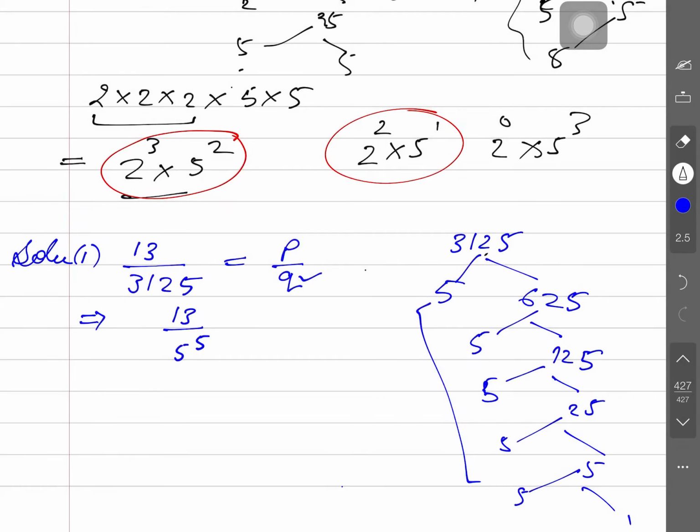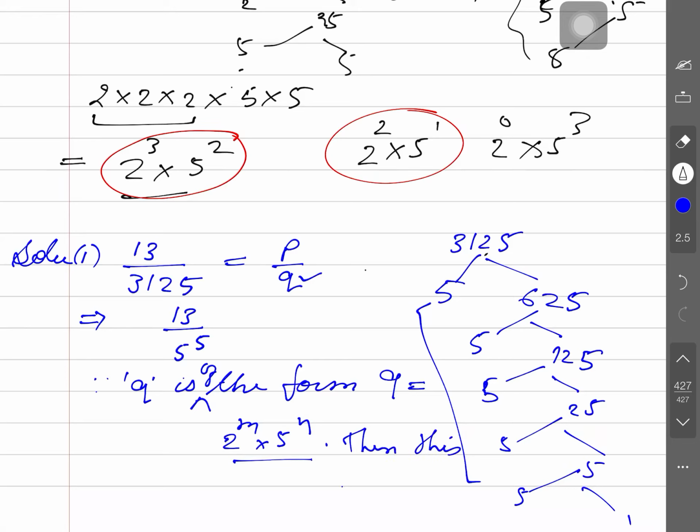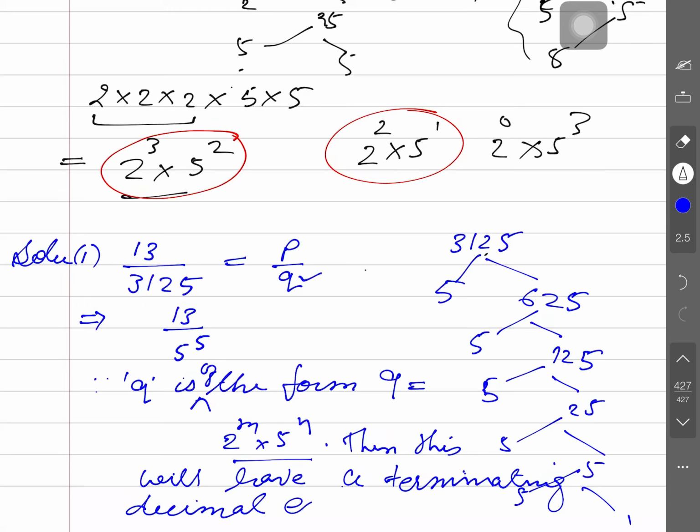So what can we say here? You will write: since q is of the form, what form, please tell me? q is equal to 2 to the power m and 5 to the power n, this form, then this will have a terminating decimal expansion.